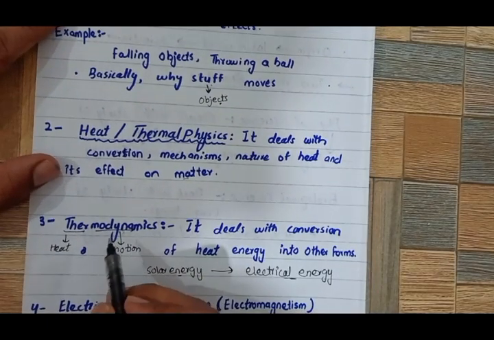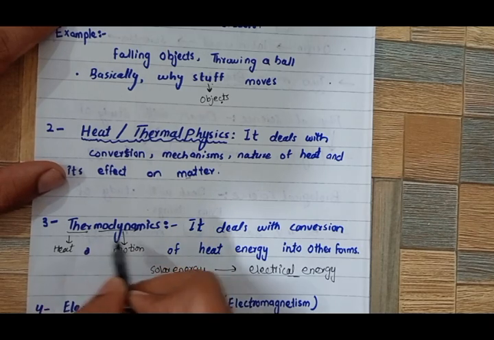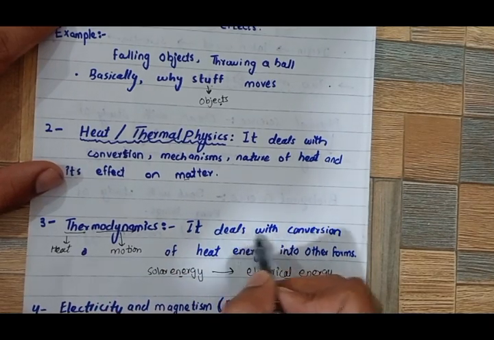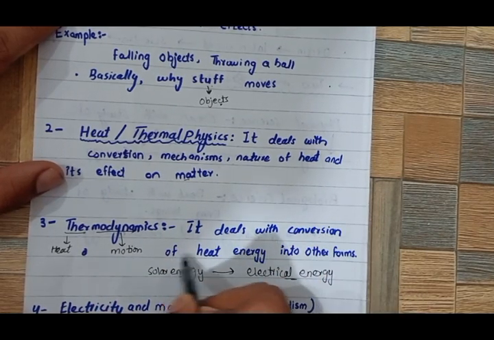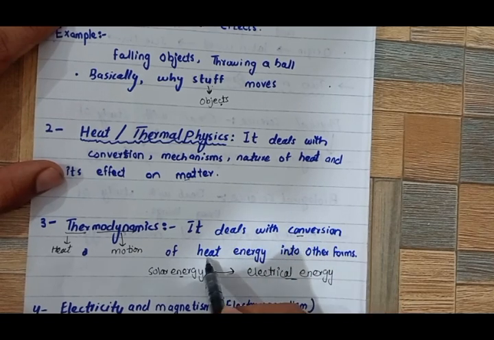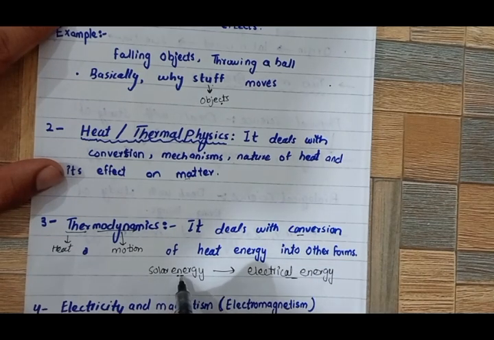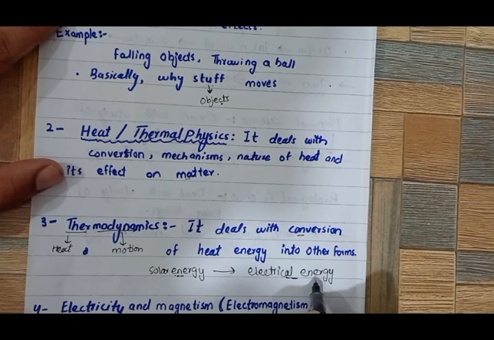The next is thermodynamics. Thermo means heat, dynamics means motion. This means heat and motion. It deals with the conversion of heat energy into other forms. Here we will convert the heat energy into other forms. For example, if heat energy is the solar energy, then it will be converted into electrical energy.